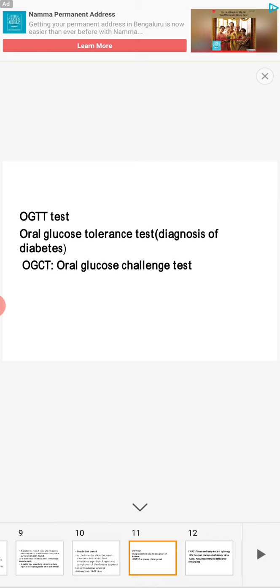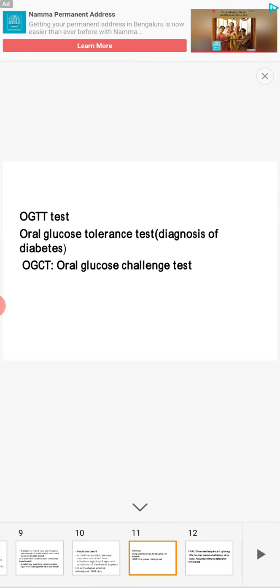You will see some biochemical terms like OGTT used in prescriptions, especially in a diabetic clinic. What is OGTT? Oral glucose tolerance test. We give glucose, and after 1 or 2 hours we estimate the blood glucose level. This is used for diagnosis of diabetes.